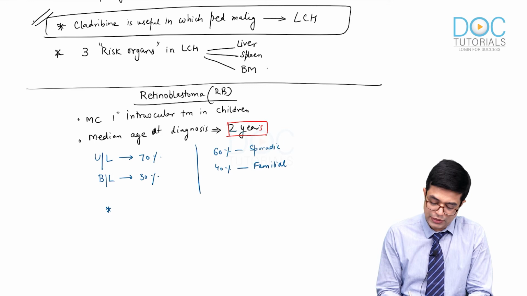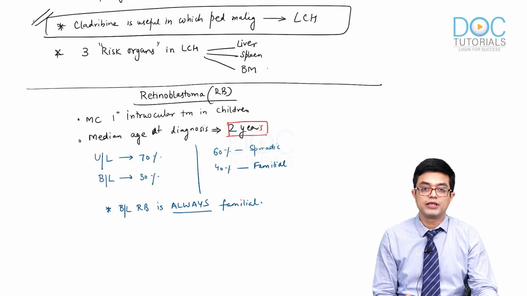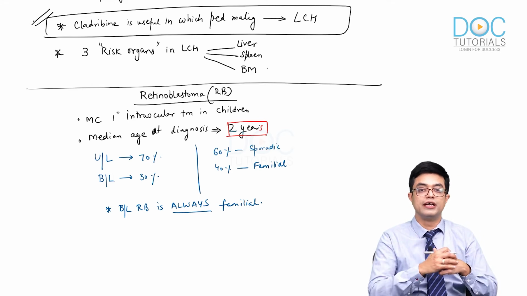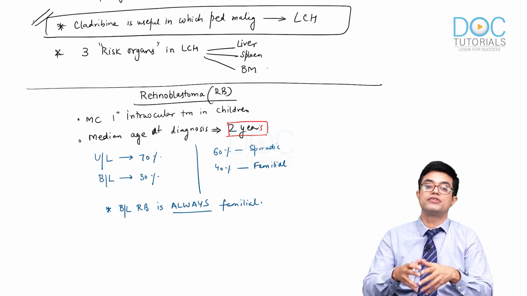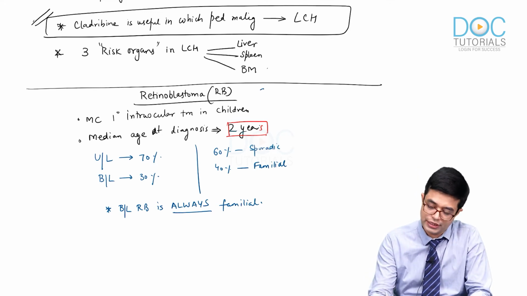Remember that bilateral retinoblastoma is always familial. There was a question asked some years back: what is the most common inherited childhood tumor? Retinoblastoma will be the answer. This is your NEET PG MCQ.